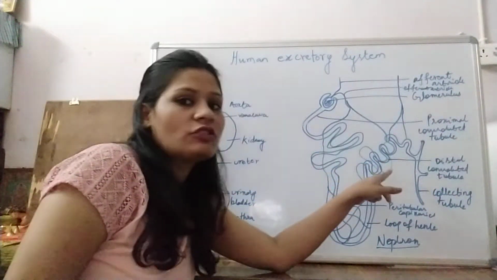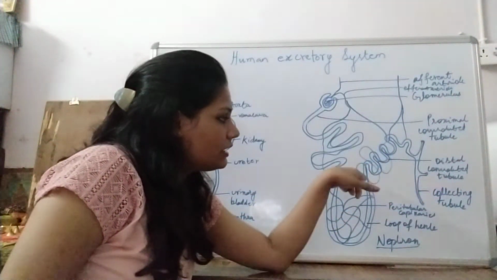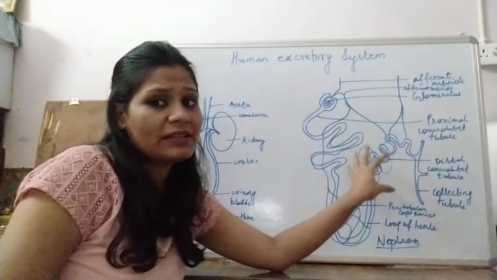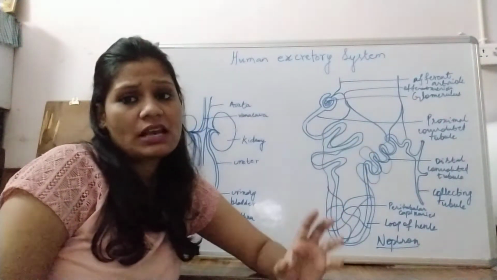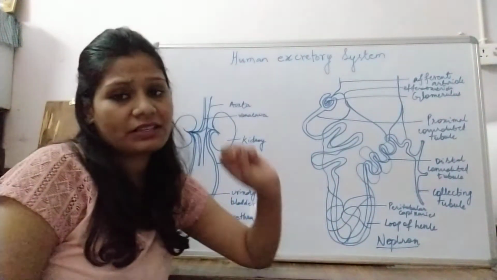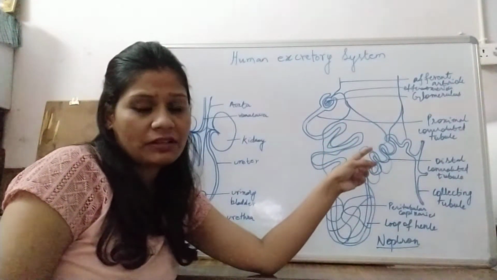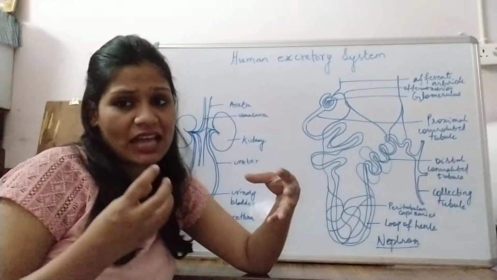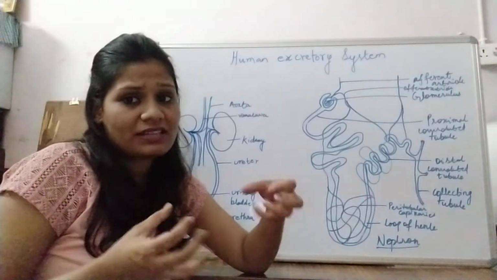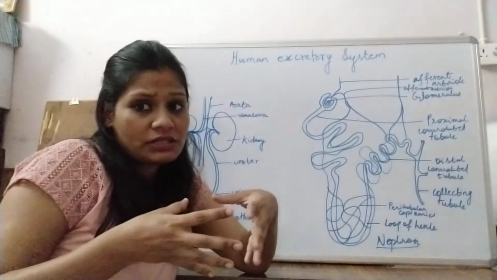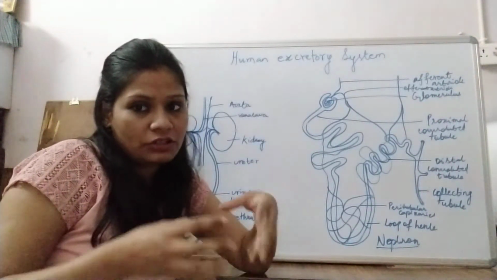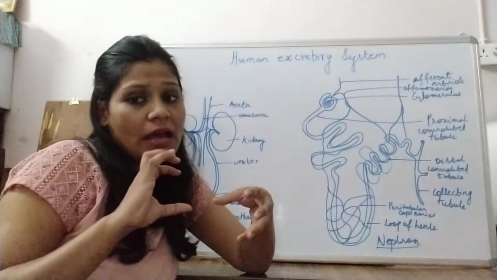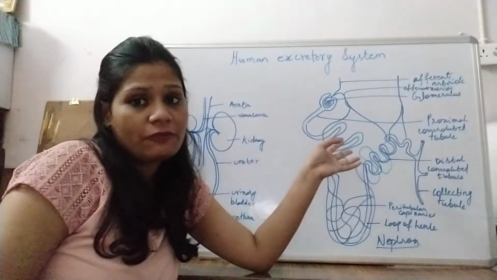Then coming to the distal convoluted tubule, when the nephric filtrate comes to the distal convoluted tubule, tubular secretion happens. Now what is tubular secretion? Tubular secretion is when the blood capillaries secrete K plus and H plus, that is potassium ions and hydrogen ions, into the urinary tubules, so that a proper pH of the filtrate is maintained.